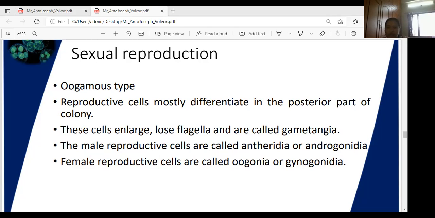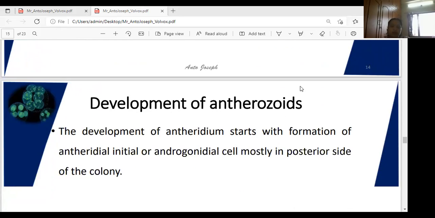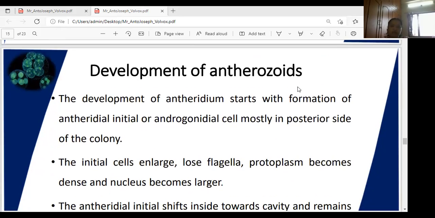What is the male reproductive organ name? Antheridia or Androgonidium. The female reproductive organ is called Oogonia or Gynogonidia. Both are the male and female reproductive organs.